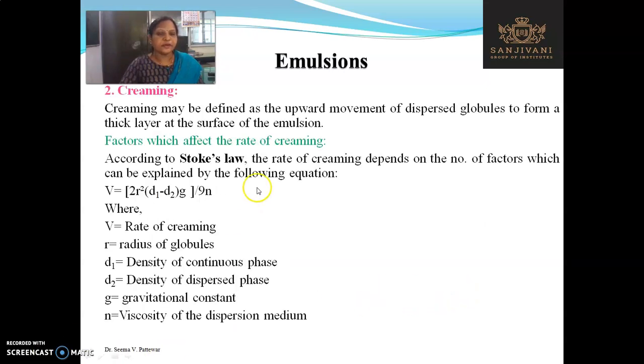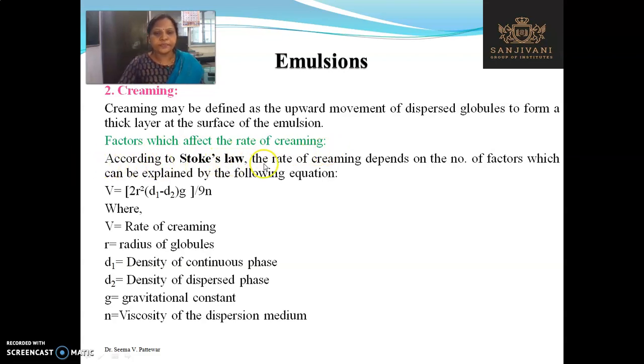So what is creaming? Creaming may be defined as the upward movement of the dispersed globules to form a thick layer at the surface of the emulsion. Means at the surface of the emulsion, dispersed globules come towards each other and they get aggregated and form an upward cream-like structure. So this phenomenon is called creaming. What are the factors which affect the rate of creaming?